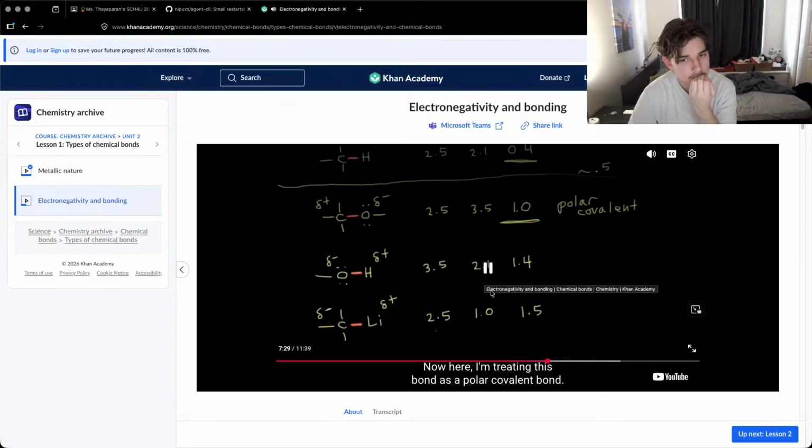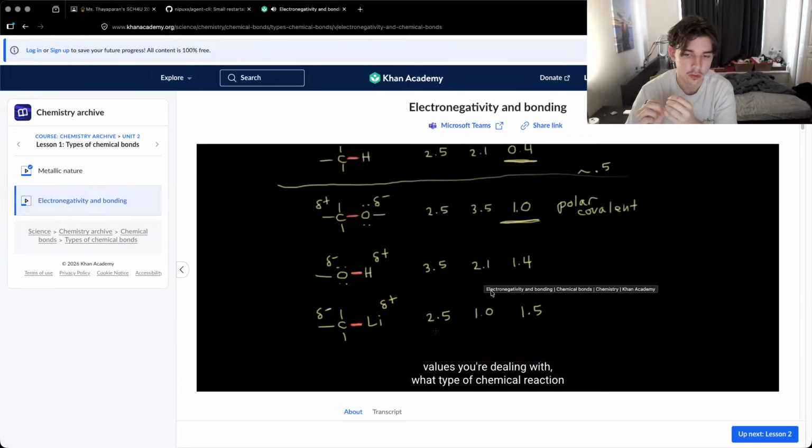Here I'm treating this bond as a polar covalent bond, but you'll see in a few minutes that we could also consider this to be an ionic bond. It just depends on what electronegativity values you're dealing with and what type of chemical reaction you're working with.